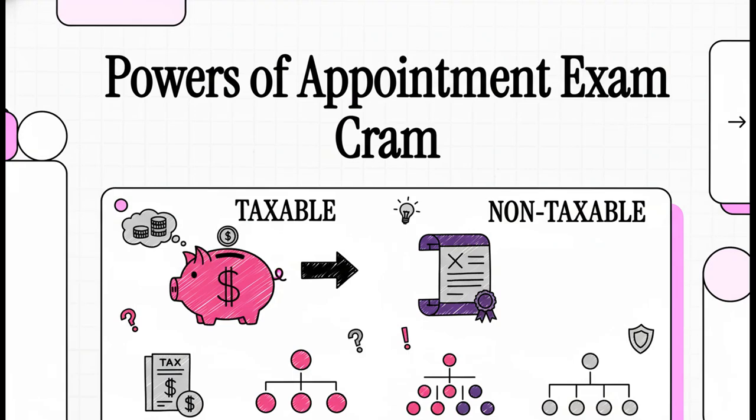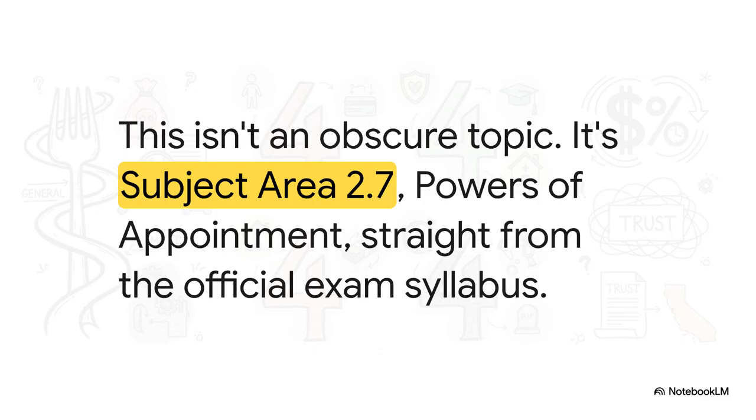All right, let's talk about powers of appointment. This is one of those topics on the California Legal Specialist exam that can absolutely trip you up if you're not careful. It's all about having a solid framework, and that's exactly what we're going to build right now together. And just to be crystal clear, this isn't some obscure random topic. Nope. It is Subject Area 2.7, pulled straight from the official exam syllabus. You are going to see this, so let's make sure you're ready for it.